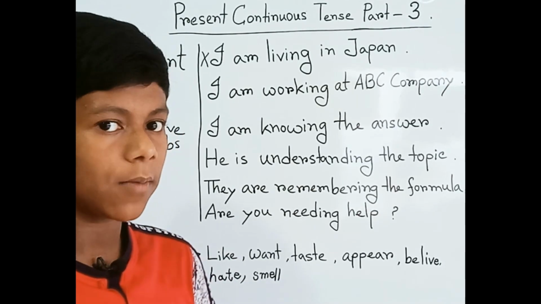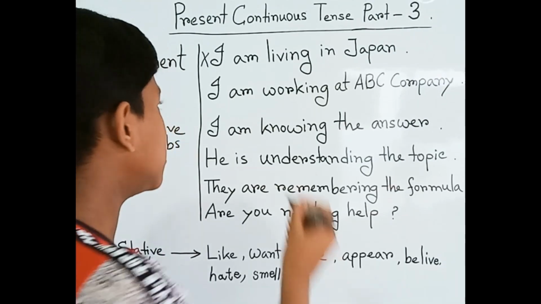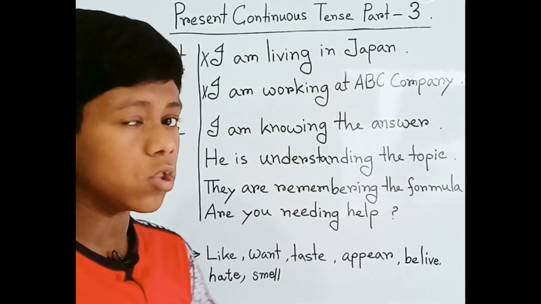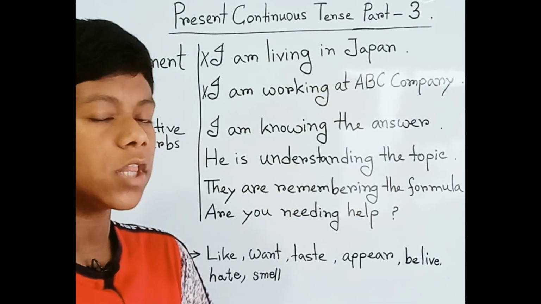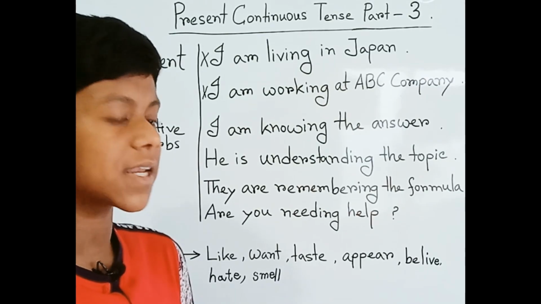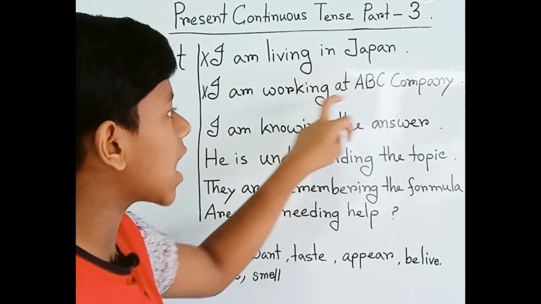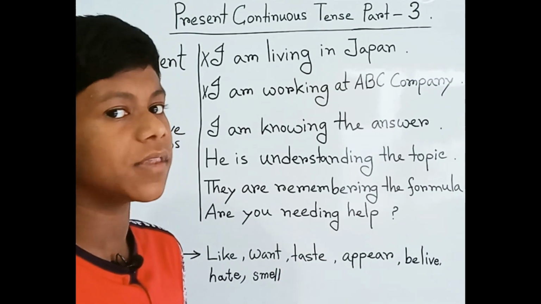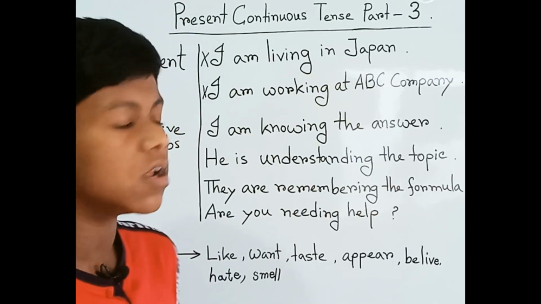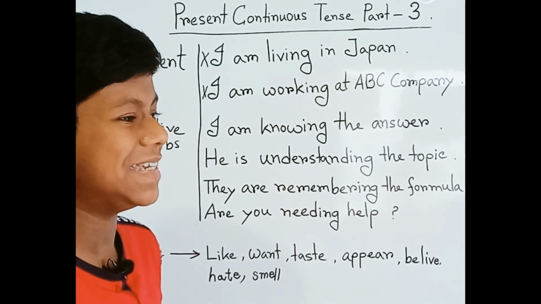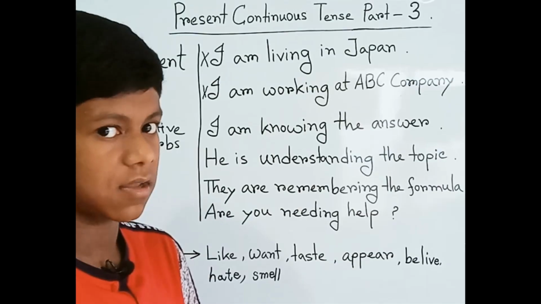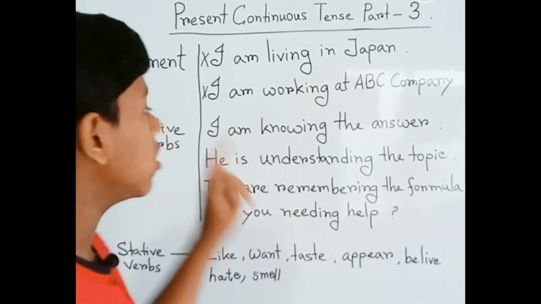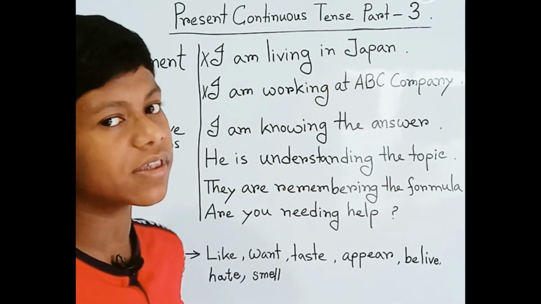Okay, I hope you have understood. So in this permanent situation, this is also wrong. But don't forget, if you have just started and will finish that company's work, in that situation you can use "I am working at ABC company." It won't be wrong. But for a permanent, general situation, it doesn't work. So these two sentences are wrong in this situation with the present continuous tense.